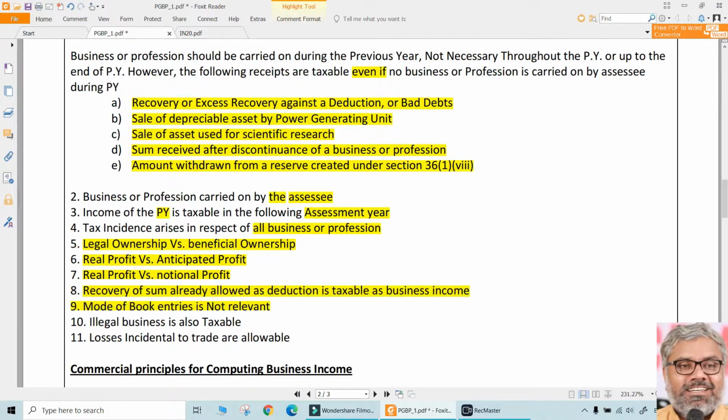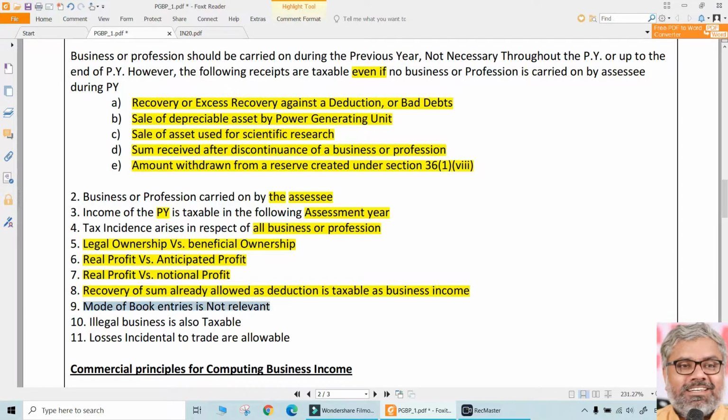If there is any sum or amount that was already allowed as deduction, if at all there is a recovery of that, it will always be taxable as business income, because earlier you claimed the deduction under PGBP. Now, if you recovered that, it will be taxable under PGBP only. How can it be taxable under any other head? It will be taxable under the same head. The deduction was under this head, so taxability later also will come under the same head of income.